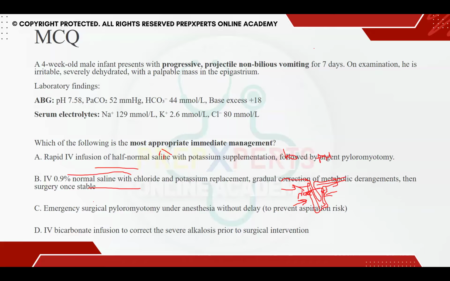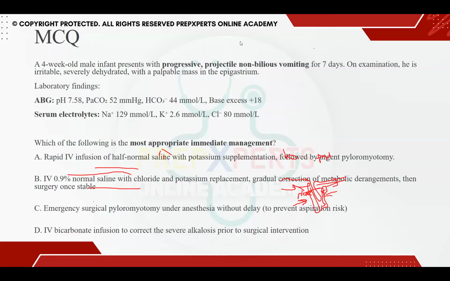And you see the base excess. Remember, base excess is either -2 or +2. Whenever it is positive, we have to remember that the basic disorder going on inside the body is alkalosis. So you can identify metabolic alkalosis. What is this condition in which metabolic alkalosis is occurring?